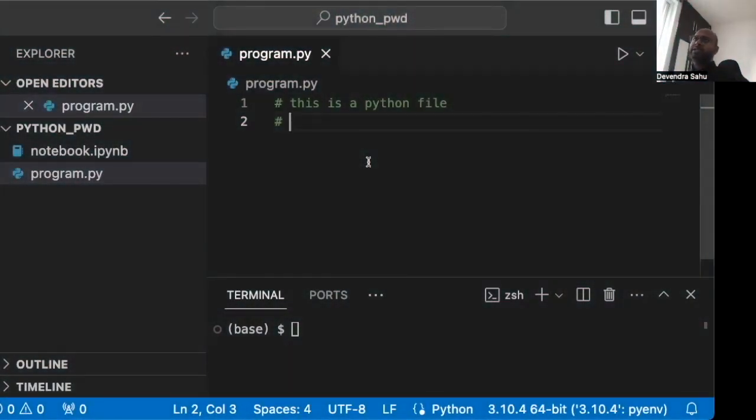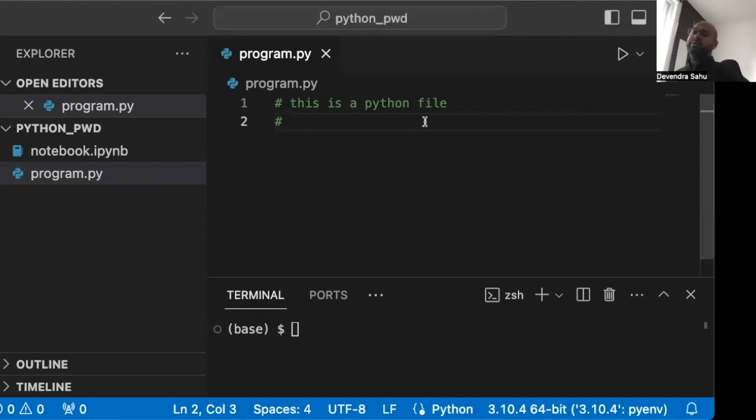Okay, let's continue with strings. But before doing that, let's look at this comment. A line which starts with hash is a one-line comment, and the interpreter will ignore whatever we write. This is for our purposes, to explain the code, to explain the pseudocode, what the function is doing, and so on. Whatever we write after this will be ignored by the interpreter.